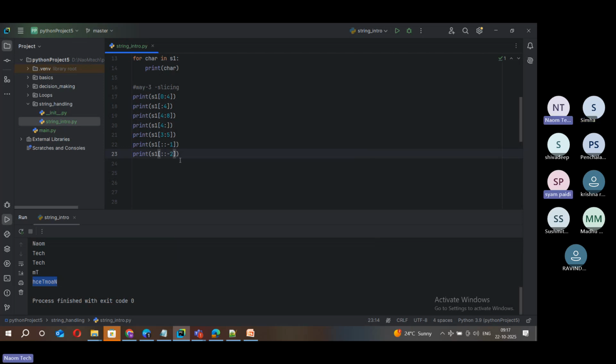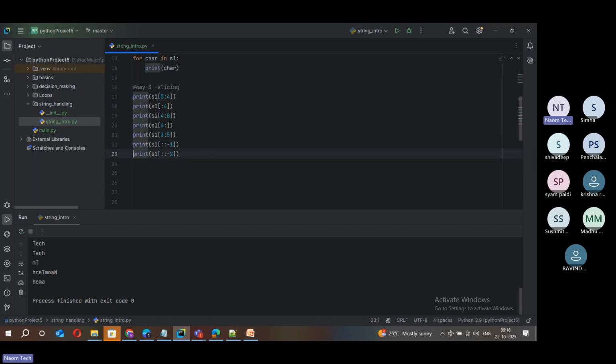It's like printing in reverse order, but stepping by 2 in reverse. Now you can see what is happening. It starts with H and steps by 2. It goes to E, again steps by 2. It goes to M, and it just skips a T there. Why? Because the step is 2. You got it, right? Likewise, you can play around with slicing by choosing this step wisely.